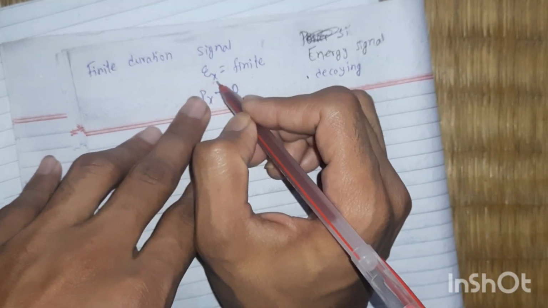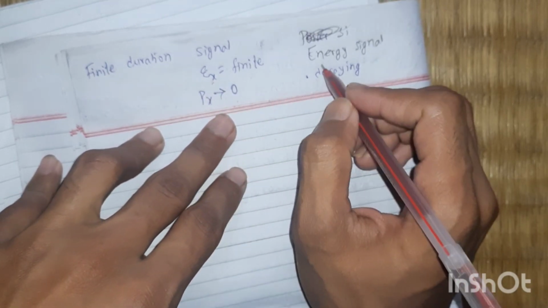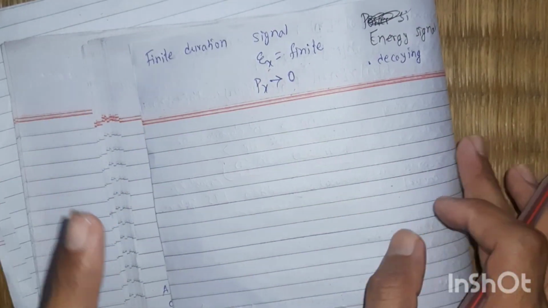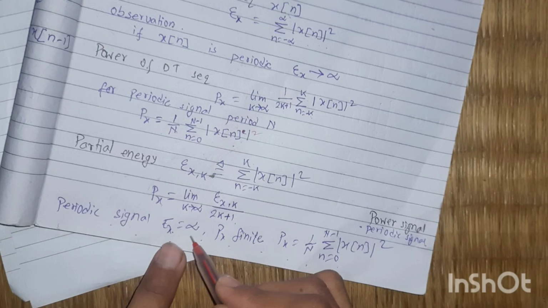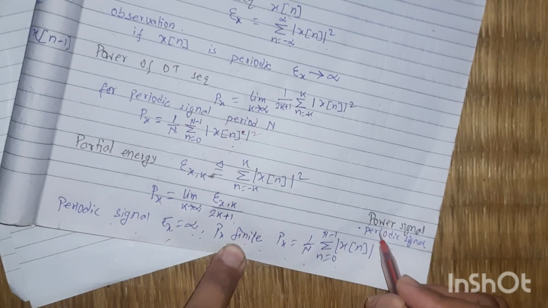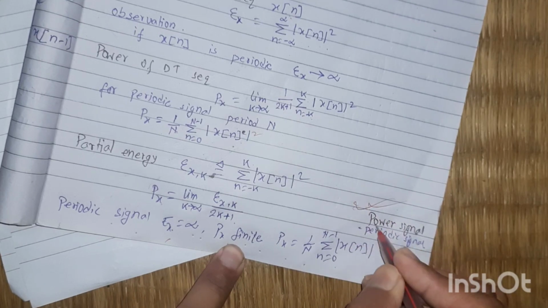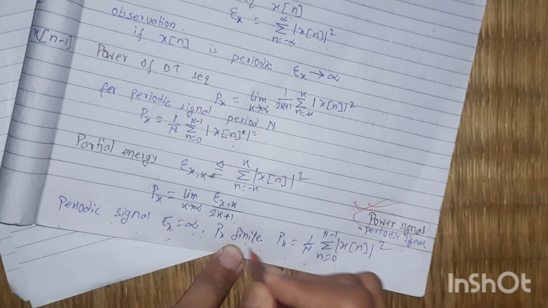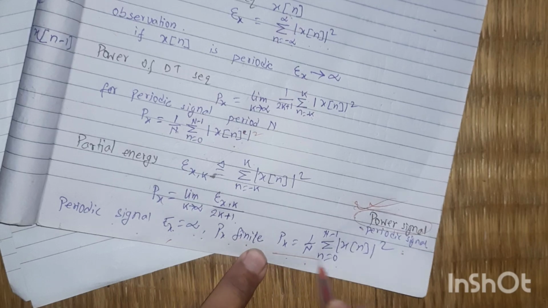If a signal is finite, its energy is finite and power is 0, then it is called an energy signal, and the energy signal is always decaying in nature. This is the energy signal. But here we also discuss the power signal. Here the energy is infinite, but the power is finite. So this periodic type of signal is called a power signal. Power signal means this type of signal will be a periodic signal. Here power is finite, energy is infinite, and the power is written by this formula.